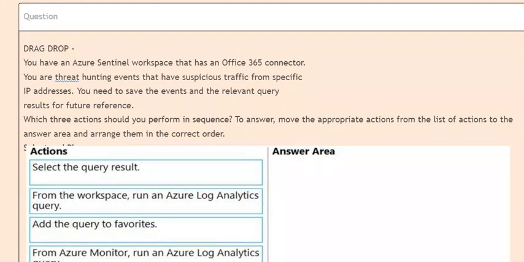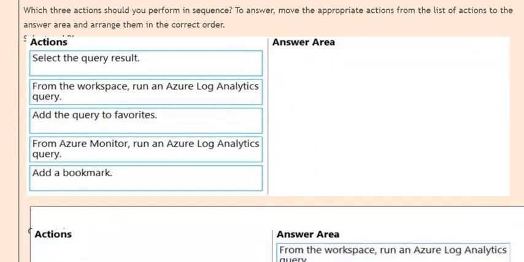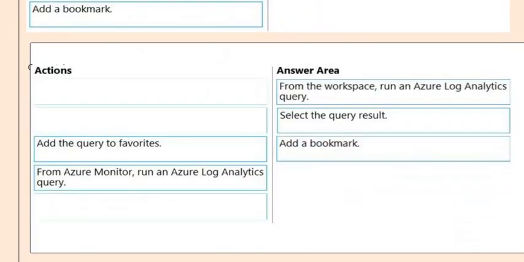To answer, move the appropriate actions from the list of actions to the answer area and arrange them in the correct order. This is the answer area. And this is the correct answer.